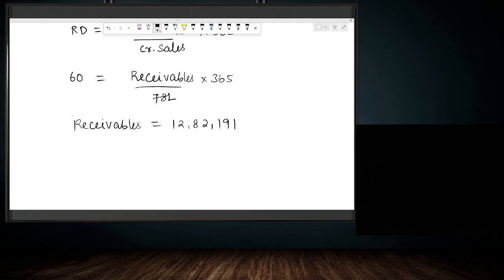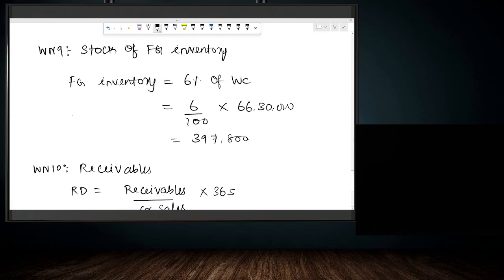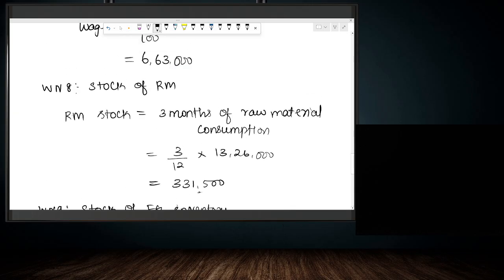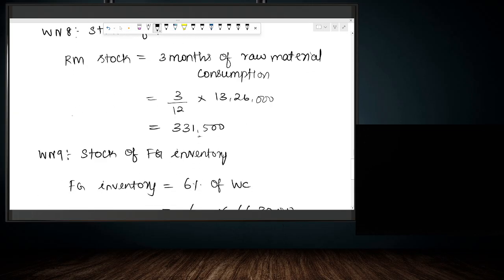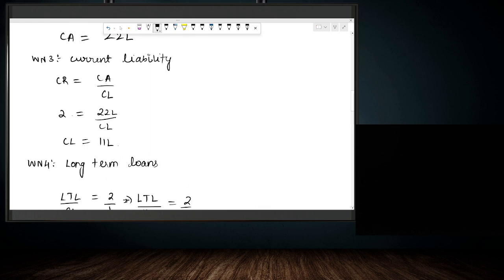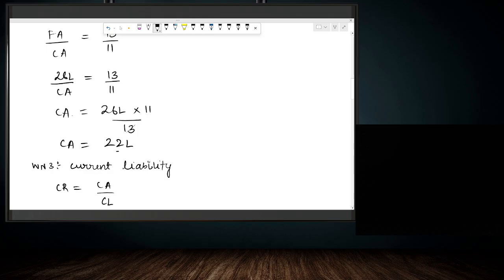Now in this question, we calculated the amount of receivables, then we calculated finished goods inventory, then we calculated raw material inventory as well. So we have the total amount of current assets, which is calculated in working note number 2. So current asset includes what? Inventory, receivables and cash.